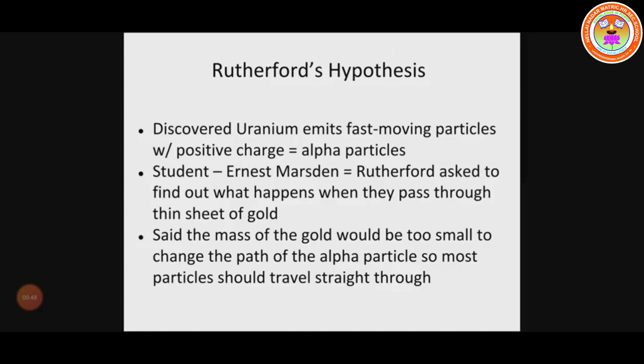Rutherford's hypothesis: he discovered that uranium emits fast moving particles. Those particles have a positive charge and are called alpha particles. Rutherford wanted to find out what happened when they passed through a thin sheet of gold. He said the mass of gold would be too small to change the path of the alpha particles, so most particles should travel straight through.